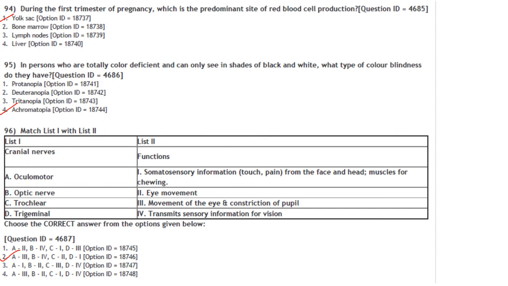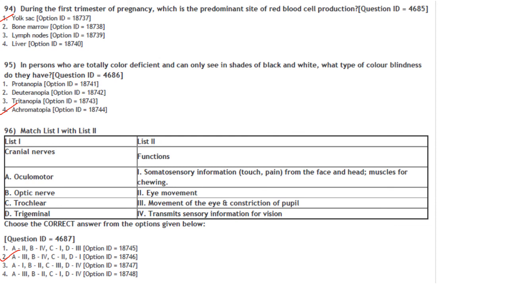Answer is option 1. In persons who are totally color deficient and can only see in shades of black and white, what type of color blindness do they have? They have achromatopsia. Answer is option 4. Then match the following, cranial nerves with their function. Oculomotor, movement of the eye and constriction of pupil.